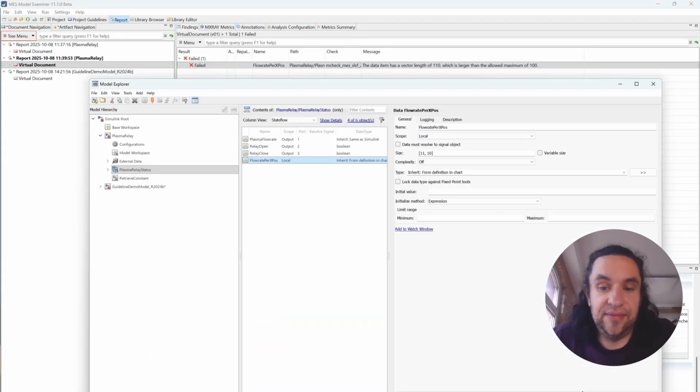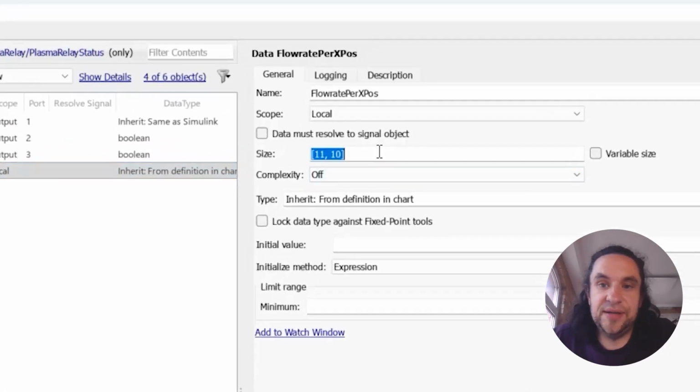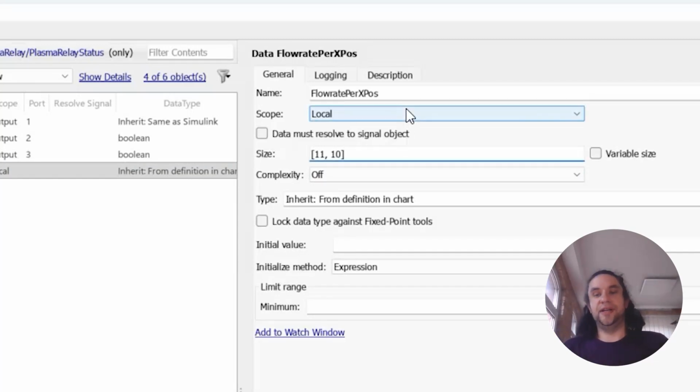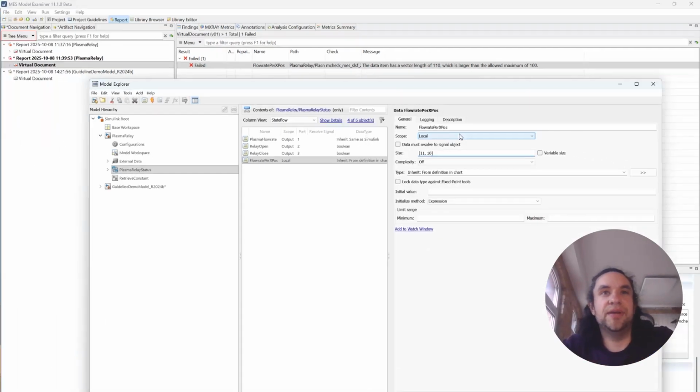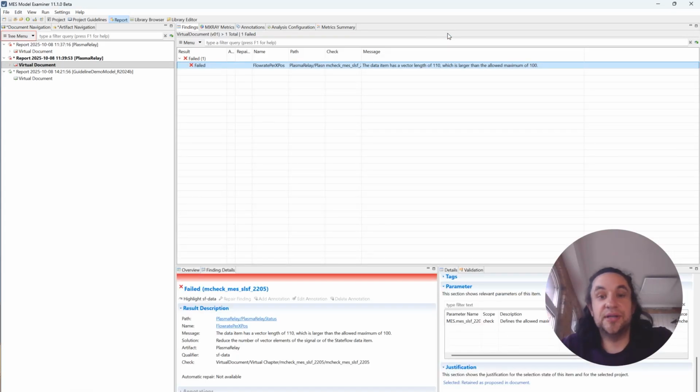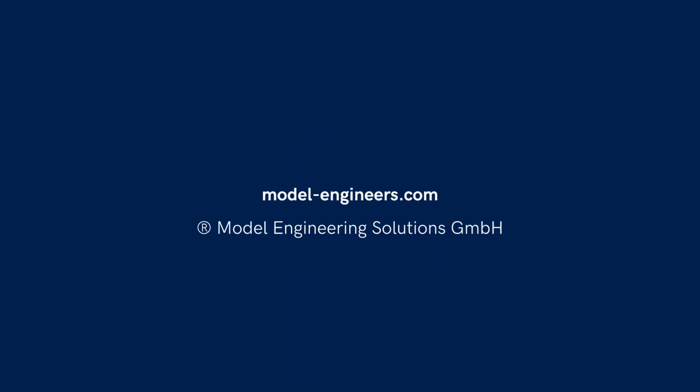Let's have a look. Again, we can directly jump to the vector itself here. It's way too big compared to the configured parameter. So one can think about refining these signals into smaller ones, which also contributes to the maintainability of this interface. You can discover more in the release notes. Goodbye and enjoy MXAM 11.1.